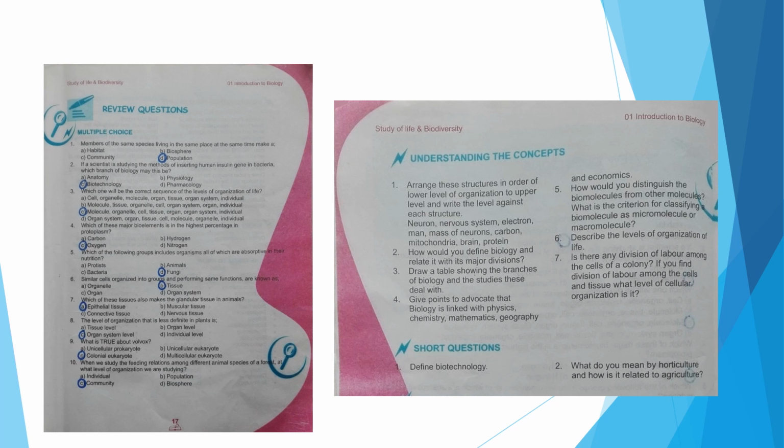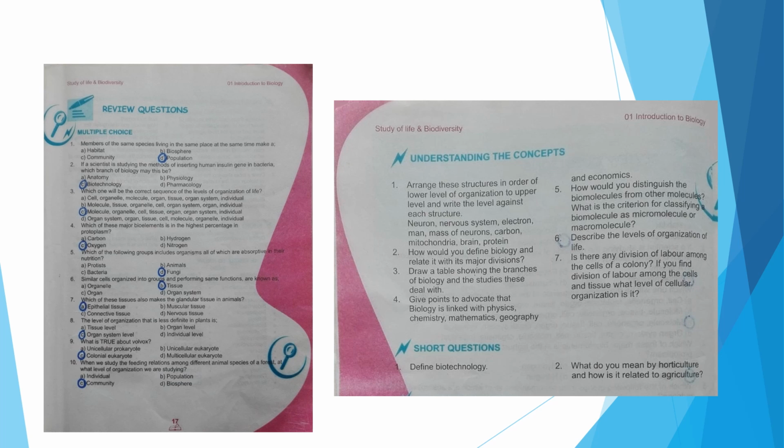So draw a table, and in that table just give the heading branches, and in the next column give the heading it deals with the study of. Then write all the branches, all the 17 branches that we have discussed so far, and in front of those branches write down what they deal with the study of. Examples also are important to give, and give just one example for each branch. That is enough. So this is how you have to solve question number 3.